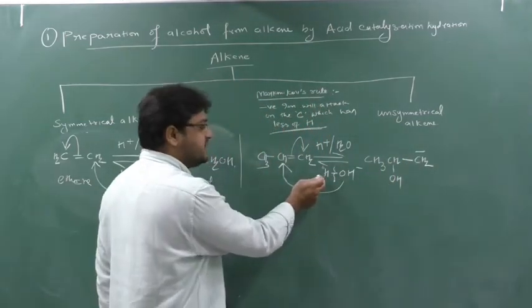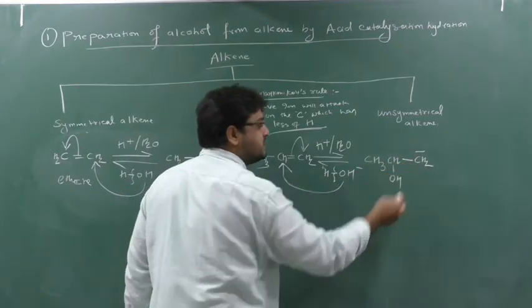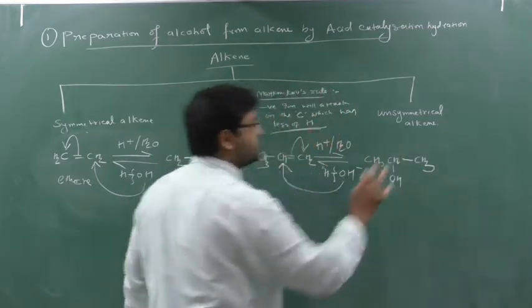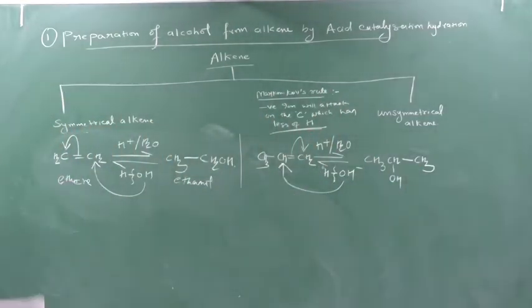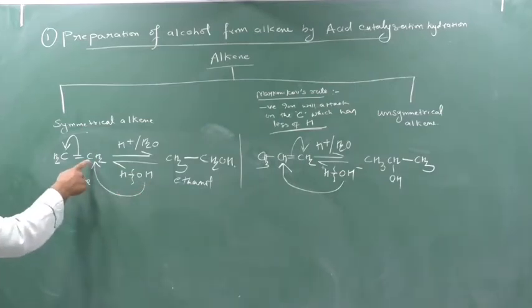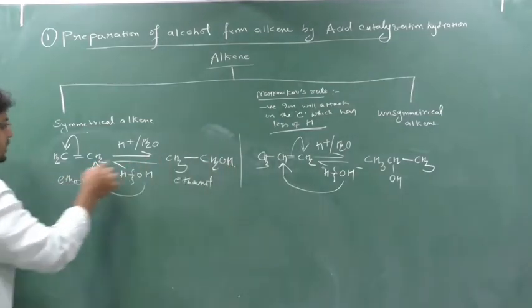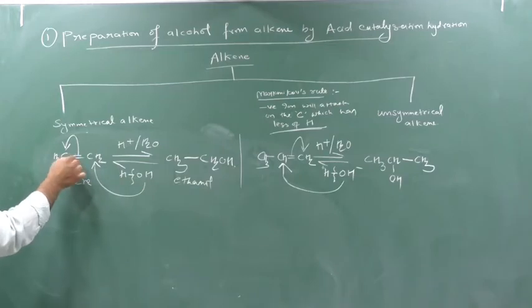But there is H plus here. So this H plus will react with what? This CH2 and forms what? CH3. So in this way the bond will form. Similarly here also, see this, when OH attacks here, it will form CH2OH. So this bond breaks and the electrons enter into this.